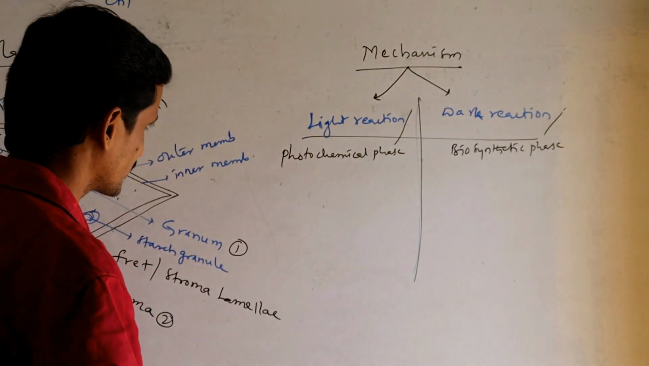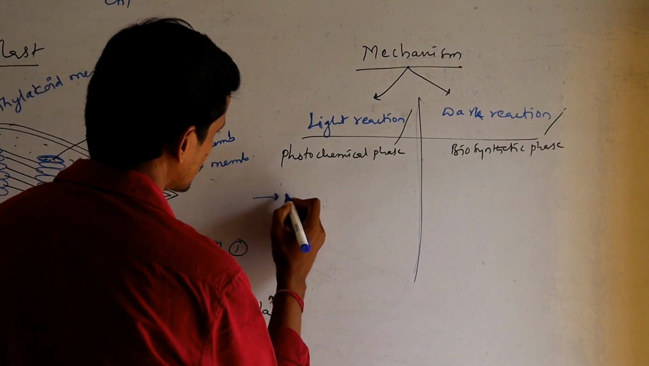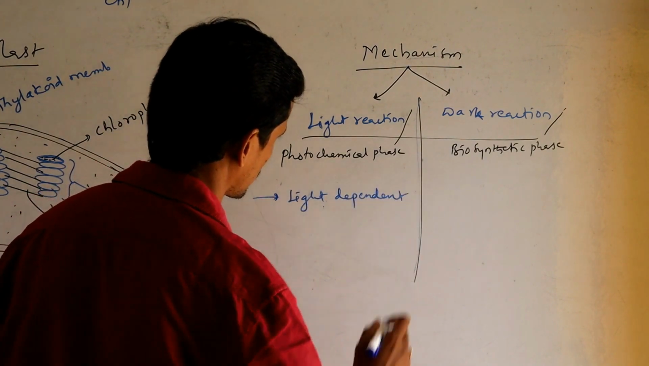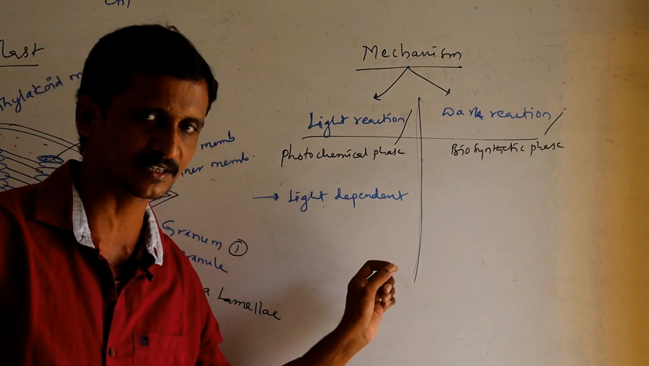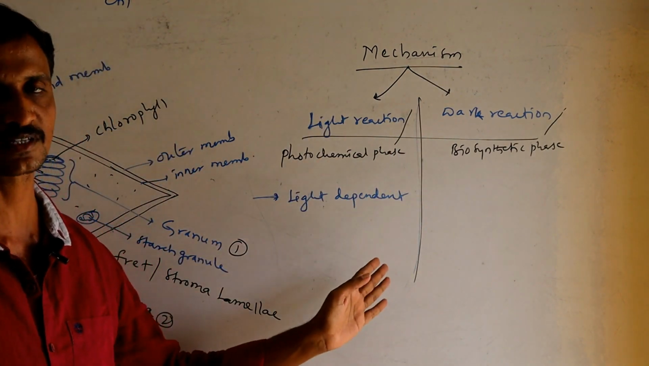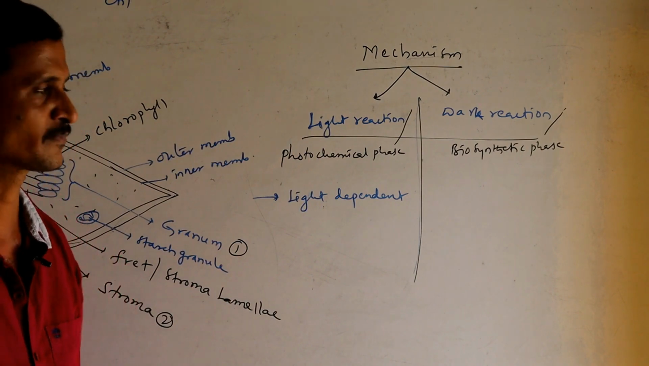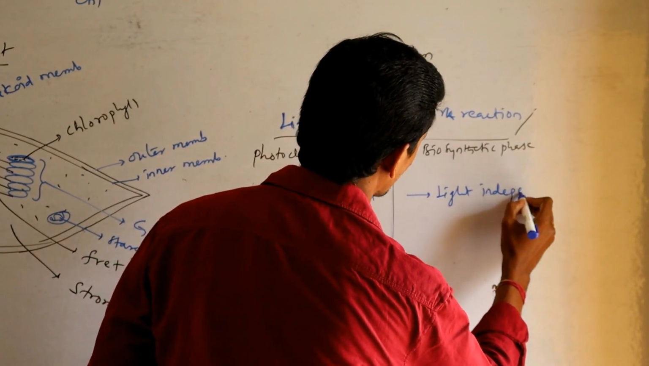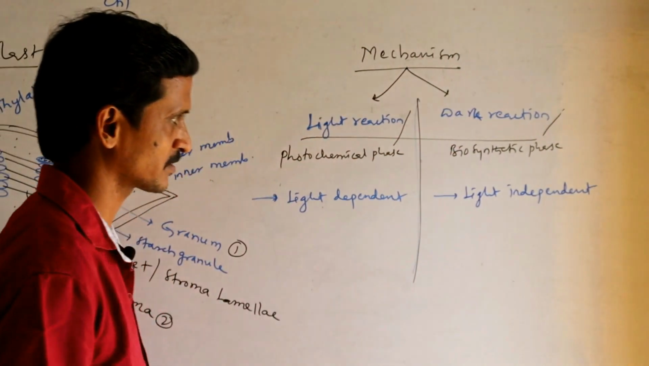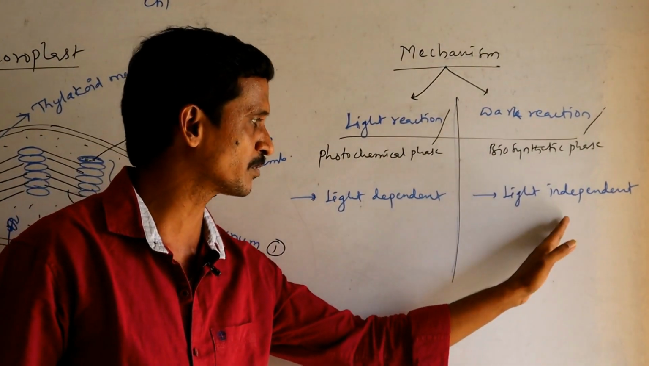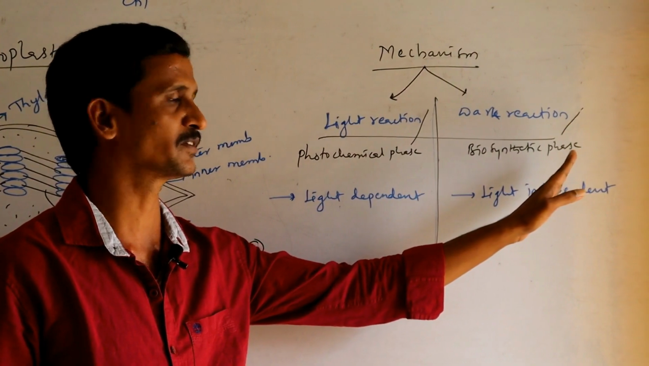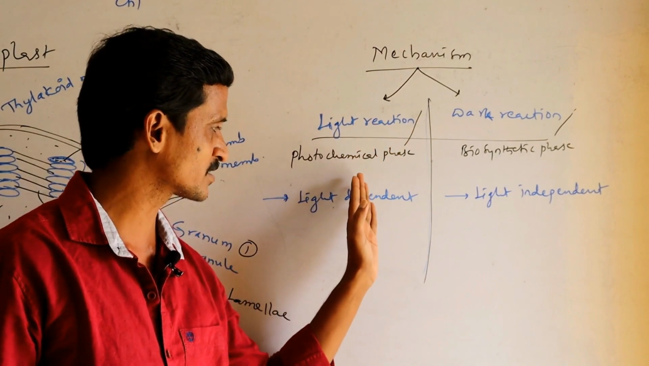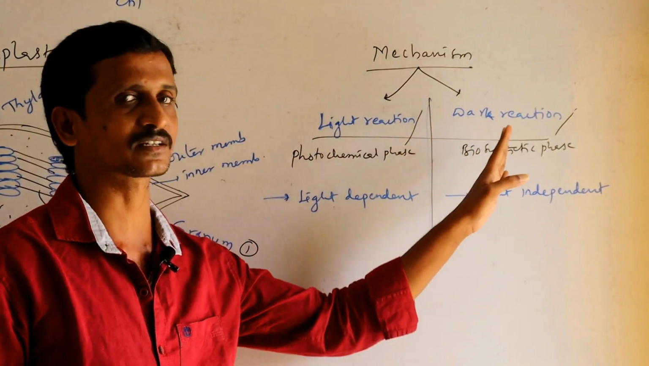Okay, now first point, light reaction is a light dependent process. Absolutely, it is a light dependent process. That means if sunlight is available, the process will continue. If there is no sunlight, you can't expect the light reaction to go on. Then dark reaction is a light independent process. That means whether sunlight is available or not, the process will continue. Dark doesn't mean it will occur during night time. No sir. Once the light reaction is completed, immediately within a fraction of a second, the dark reaction will continue.